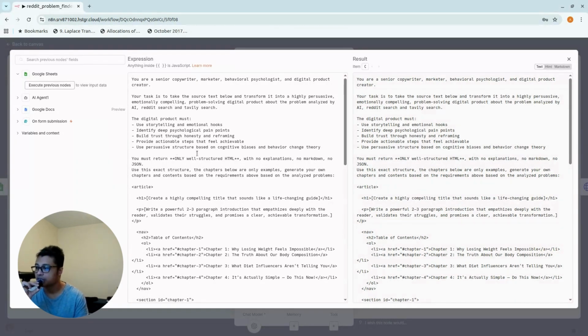It's also very important to write it in a way that builds trust through honesty and reframing, and to identify the deep psychological pain points.